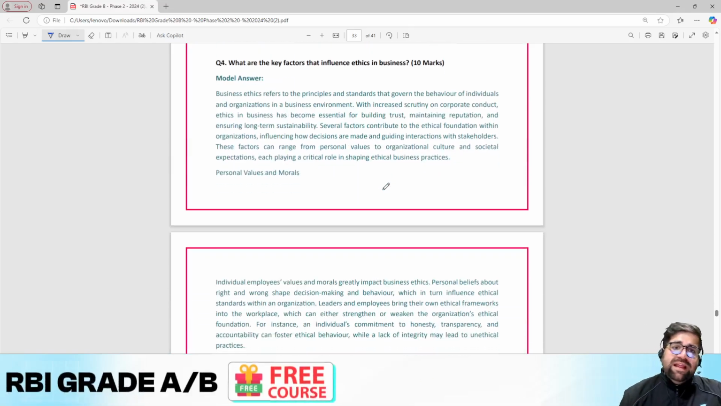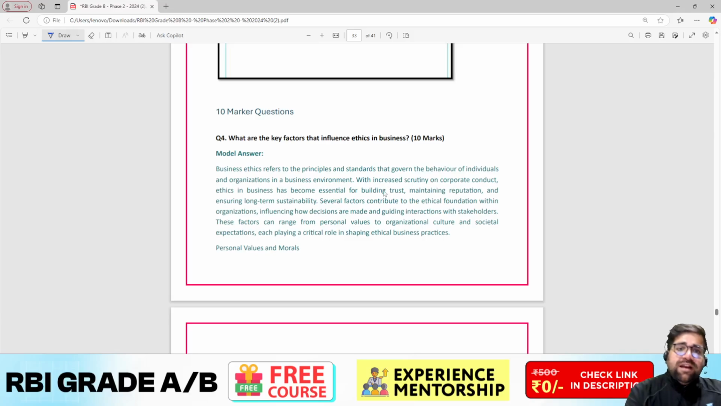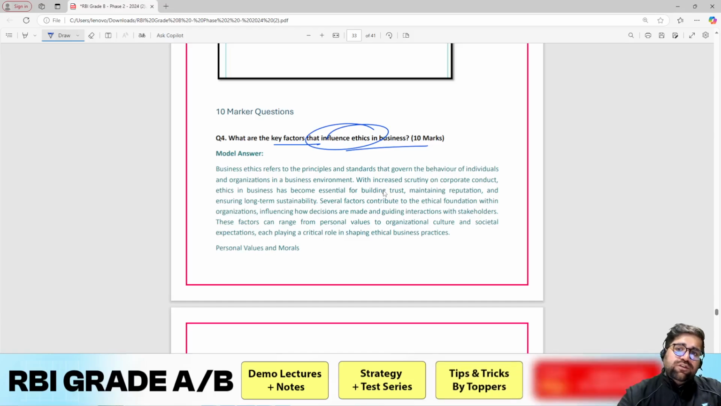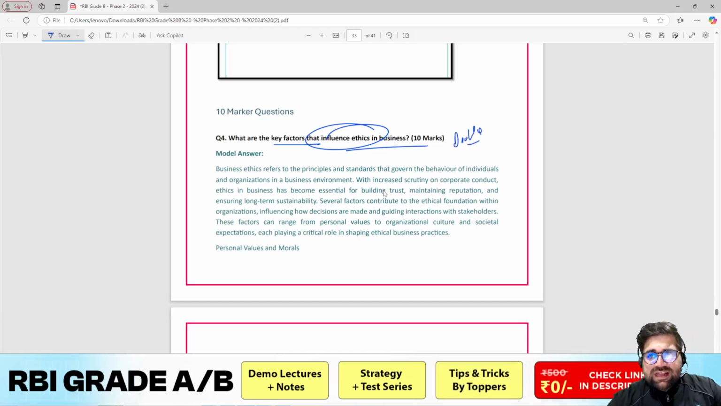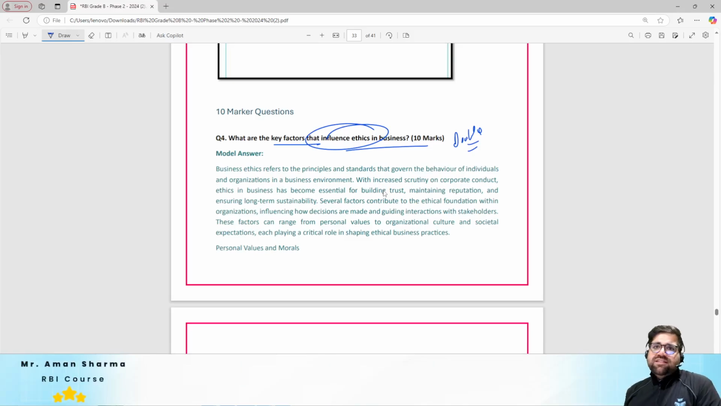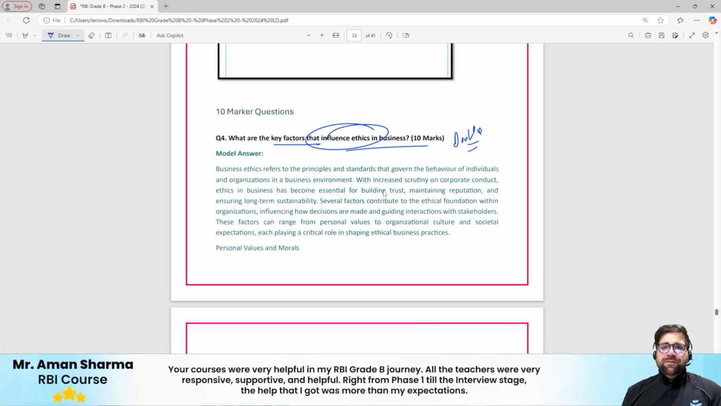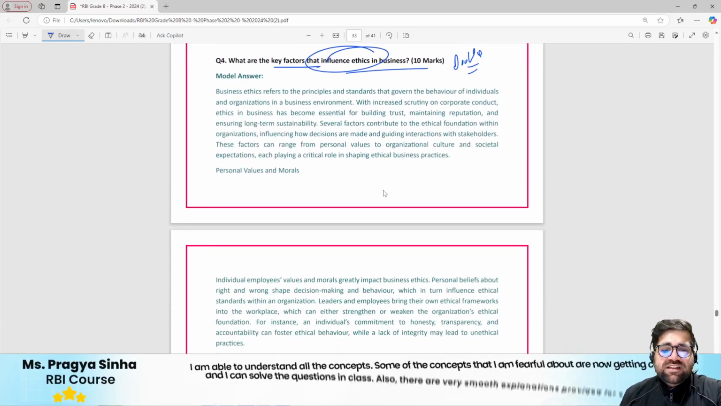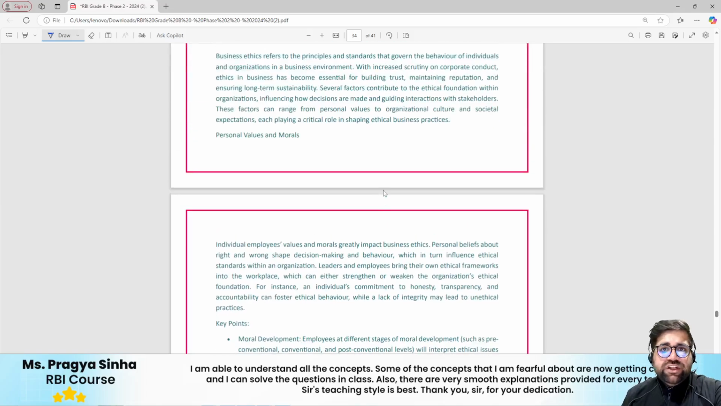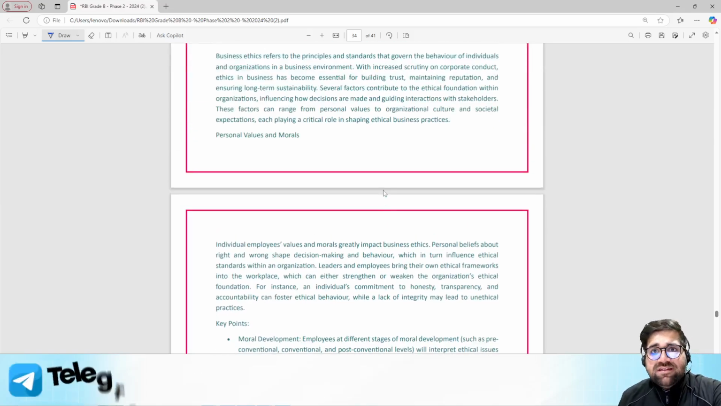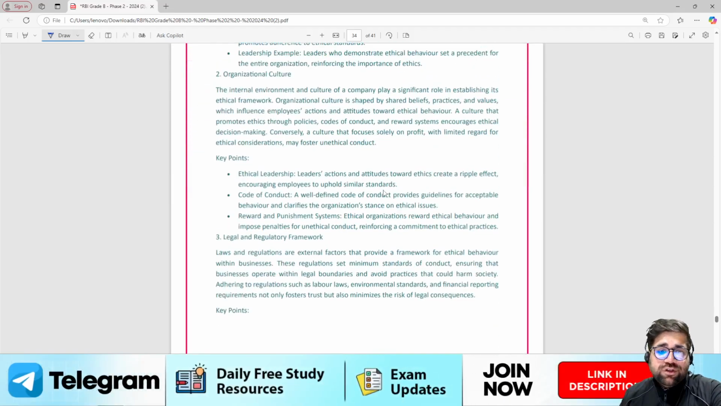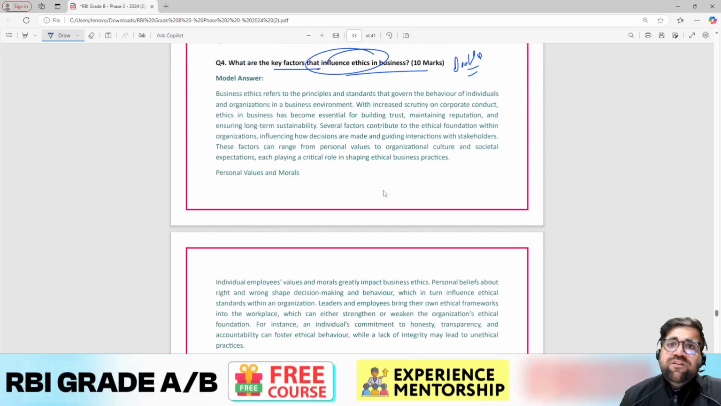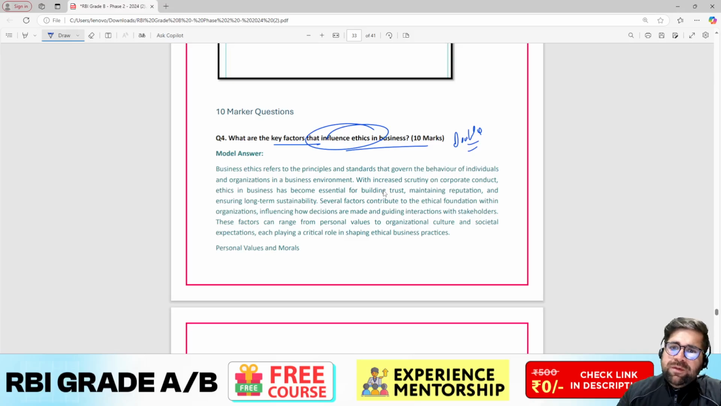Okay, then we have your 10 markers. What are the key factors that influence ethics in business? Now this question looks doable, because ethics, we always say, is a descriptive kind of chapter, so you should practice multiple descriptive questions as well. So what are the different factors that influence ethics? You have the culture of the organization, personal morals, values, the legal and regulatory framework, and social pressure as well.